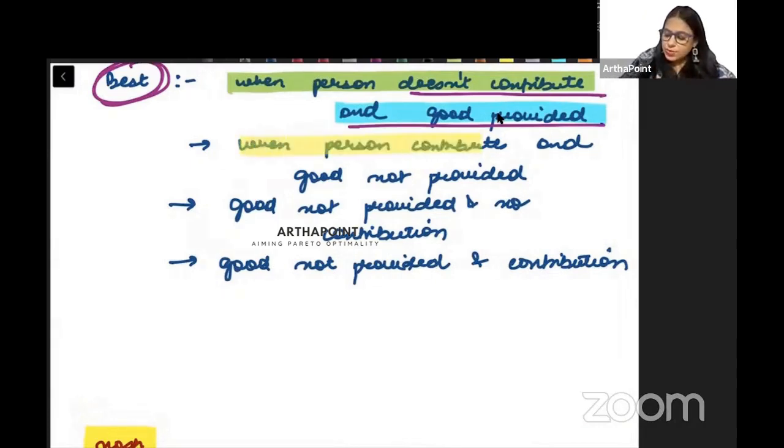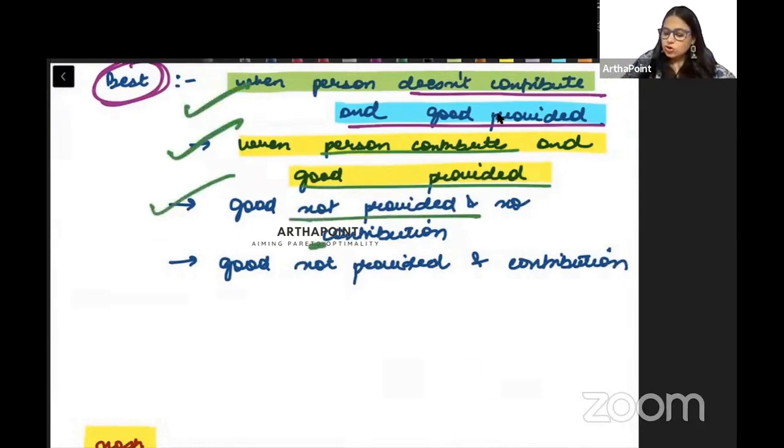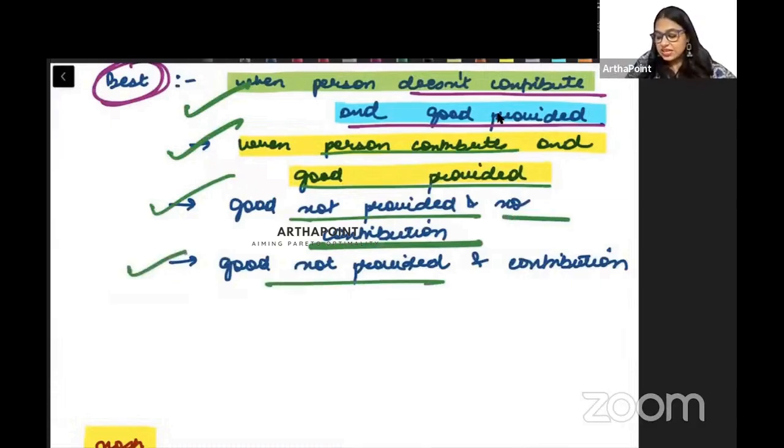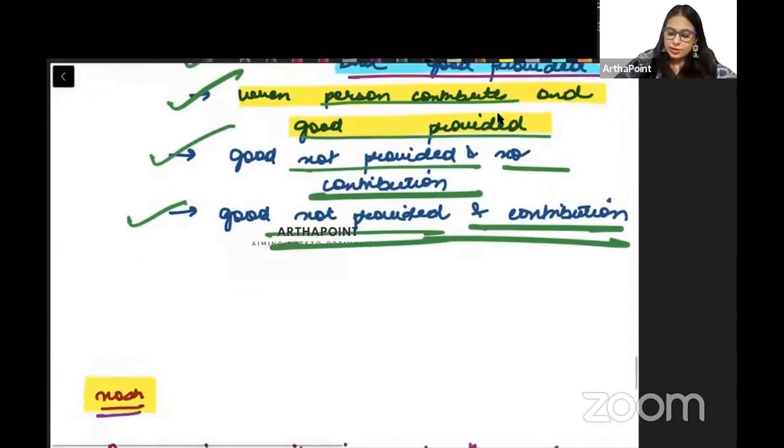The second option is when he contributes and the good is provided. He contributed and he gets the good. The third option is he doesn't contribute and no good is provided, right? And the last is when he contributes but the good is not provided. Okay, so take another look.